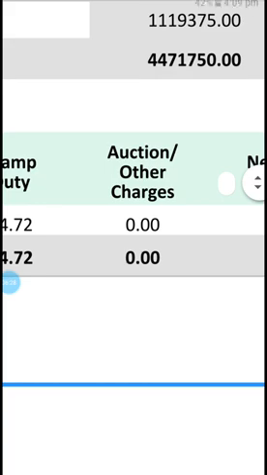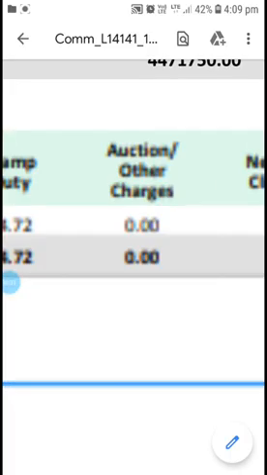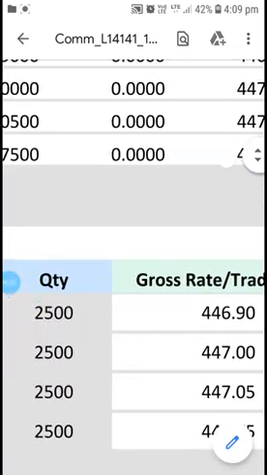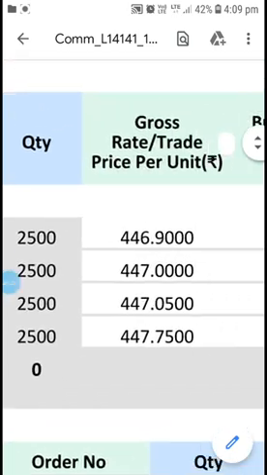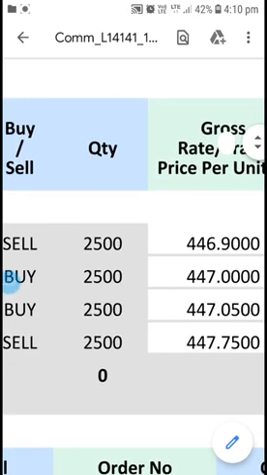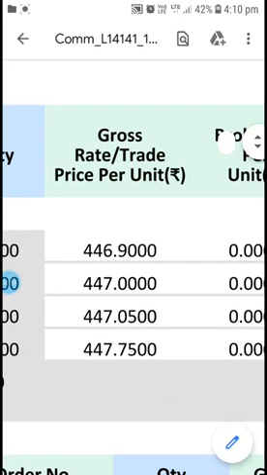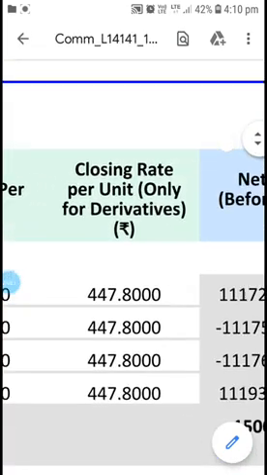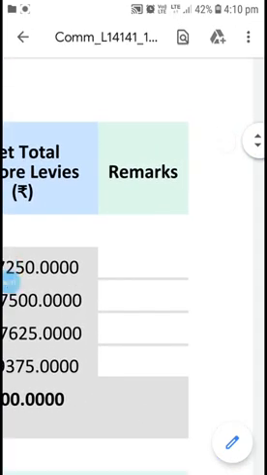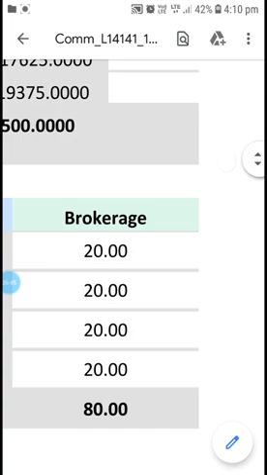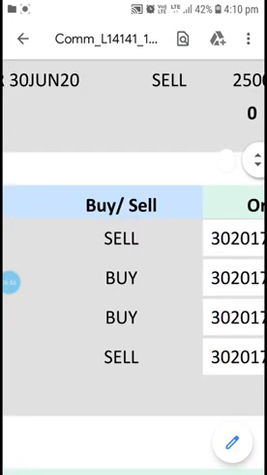The same thing, whenever you log in to see, here you can see each trade they are charging. The quantity is 2500 and you can see the buy rate here, and for each trade they will show you the brokerage. For each trade there will be brokerage of 20 rupees. So altogether they are charging 80 rupees for the 2 trades. You can see there will be 2 buys and 2 sells.